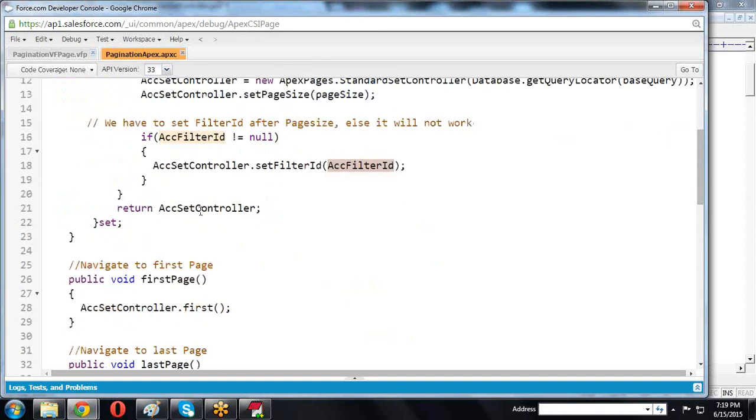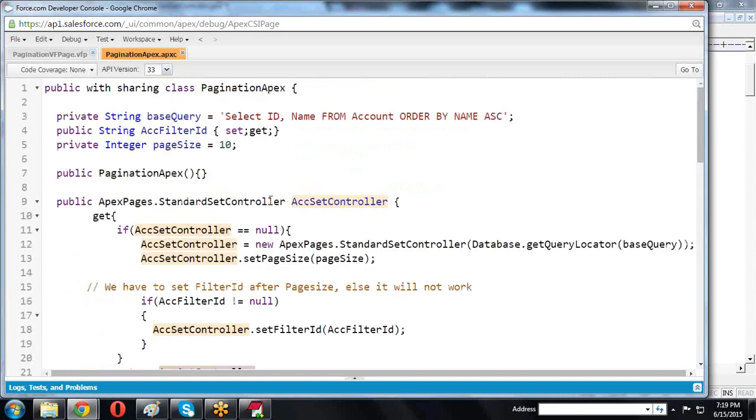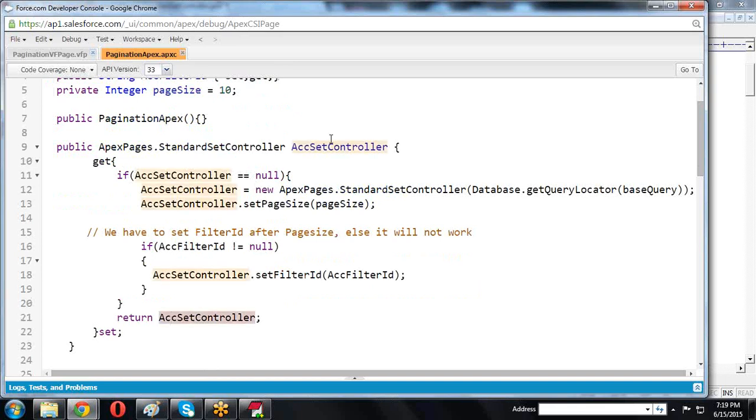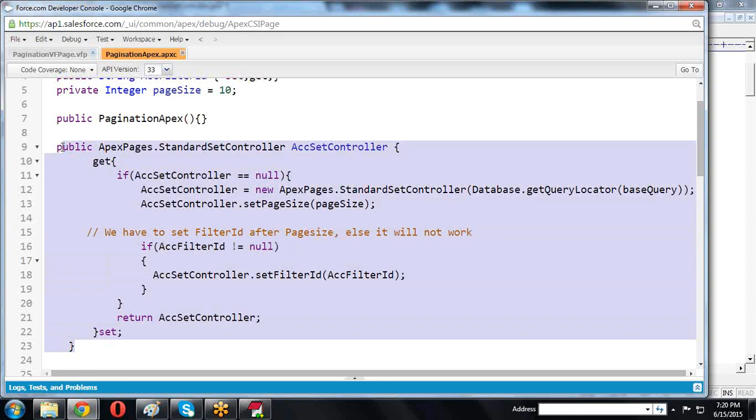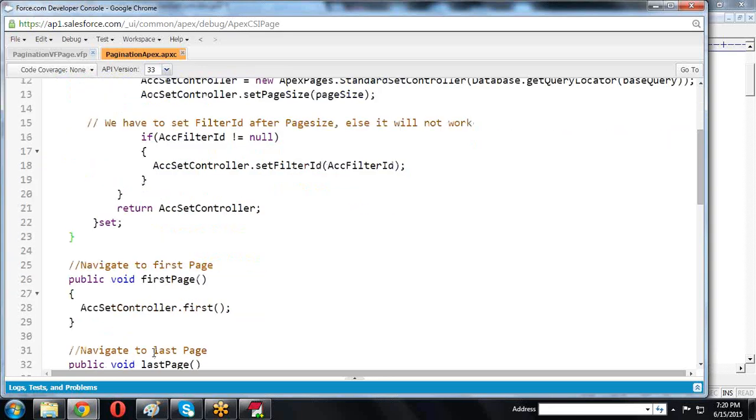Now return accSetController. The return value is accSetController, meaning the ApexPages.StandardSetController object is returned. The return statement returns the same object we wrote here. Now after that, the setter method we wrote, we are closing the setter method and getter method. Through the getter method we retrieve, and we save that data in the setter method also.